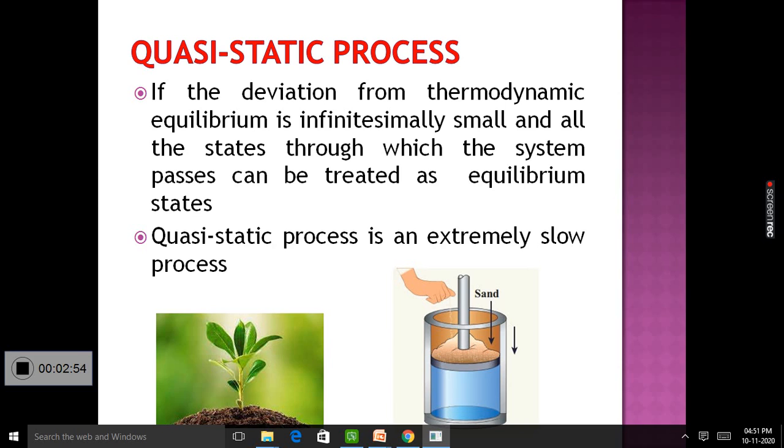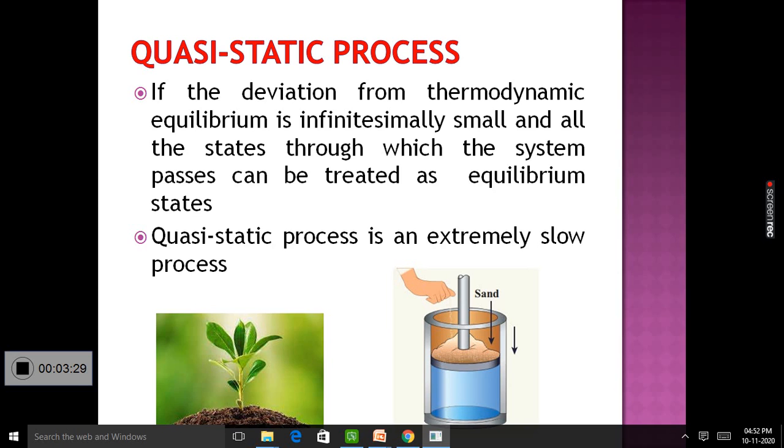So a thermodynamic process in which the deviation from thermodynamic equilibrium is infinitesimally small and all the states through which the system passes can be treated as equilibrium states, such a process is known as a quasi-static process. Quasi-static process is an extremely slow process. We have two examples.